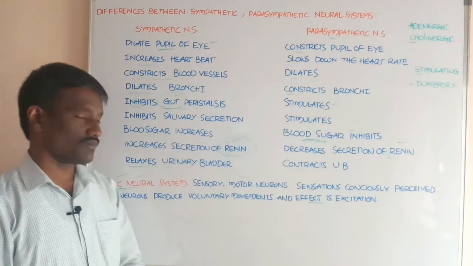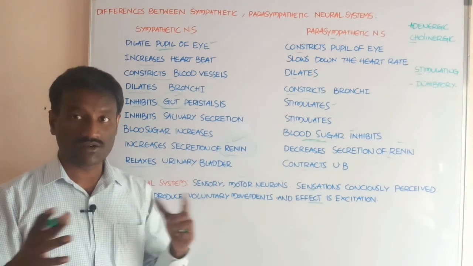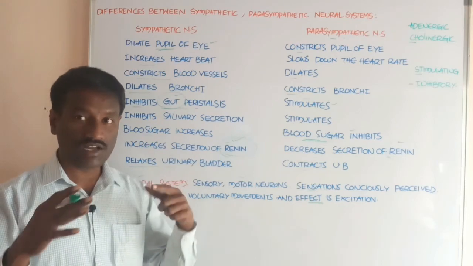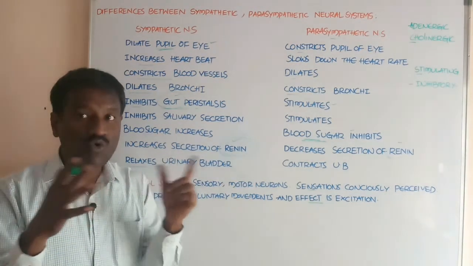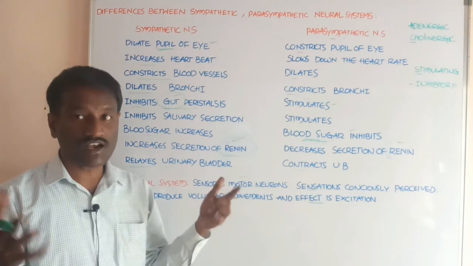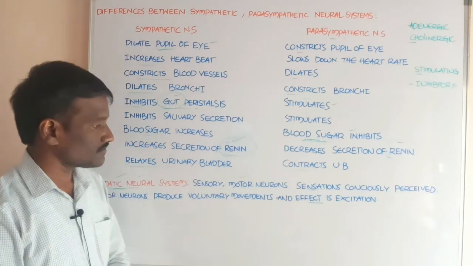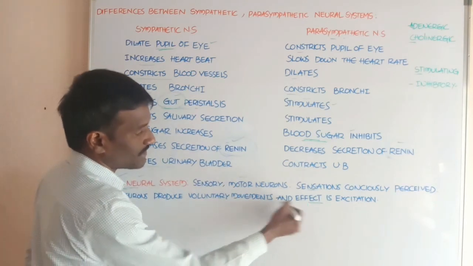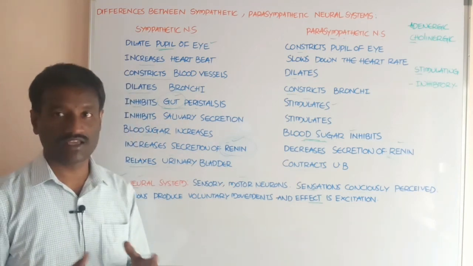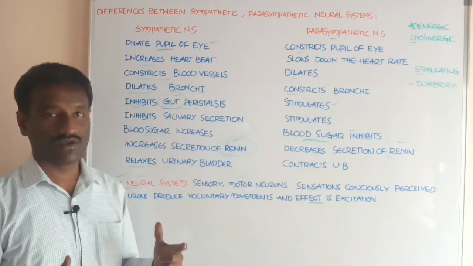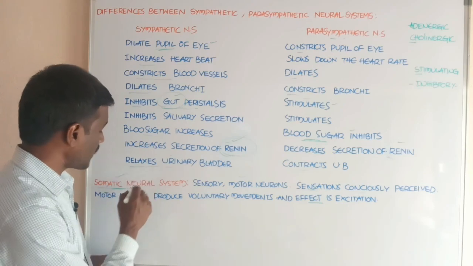Okay students, it innervates and regulates voluntary movements by the skeletal muscles in the body, and overall the effect is excitation. Students, this is about the somatic neural system.